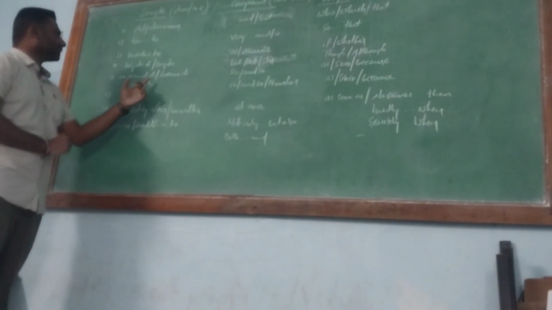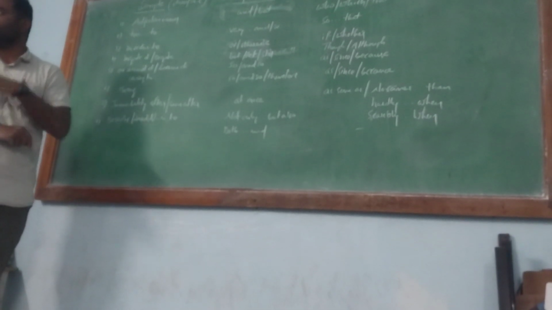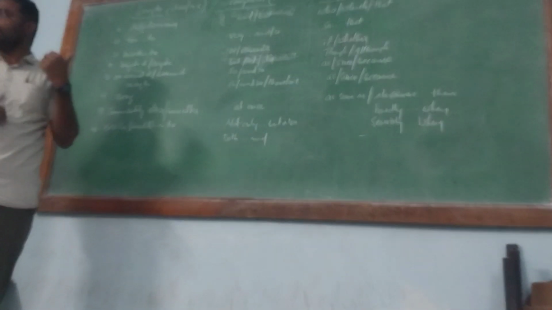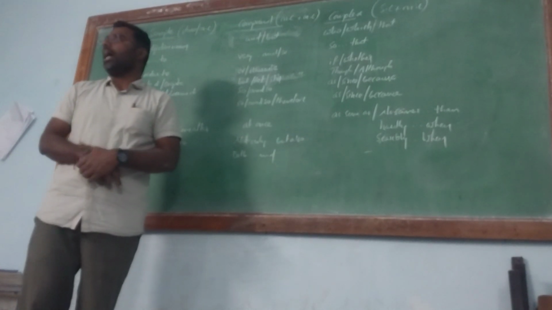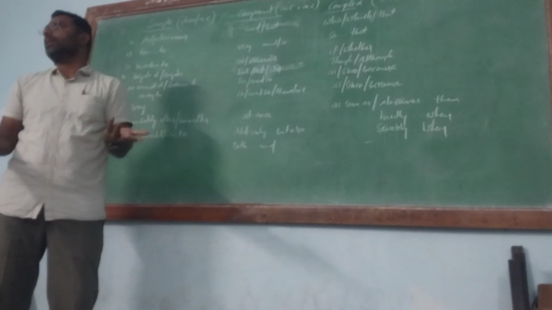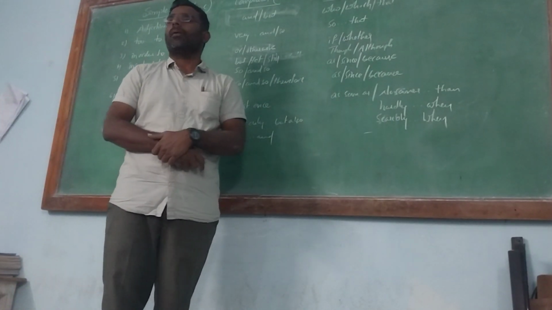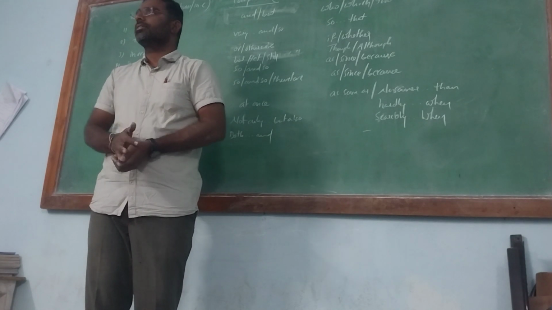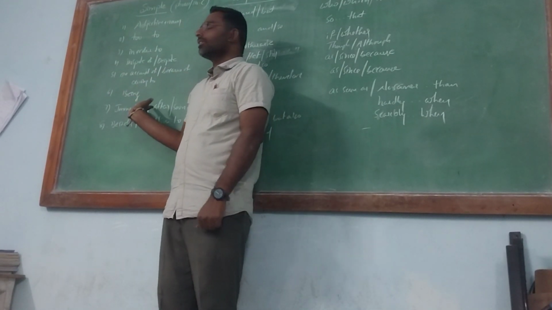Next one. On account of, because of, owing to. The three phrases give the same reason. That expresses reason. Because of fever, I was absent. Simple sentence. Otherwise, you want to make a compound sentence. How do you make it? I had fever, so I was absent. Whether you want to make a complex sentence: since I had fever, I was absent.